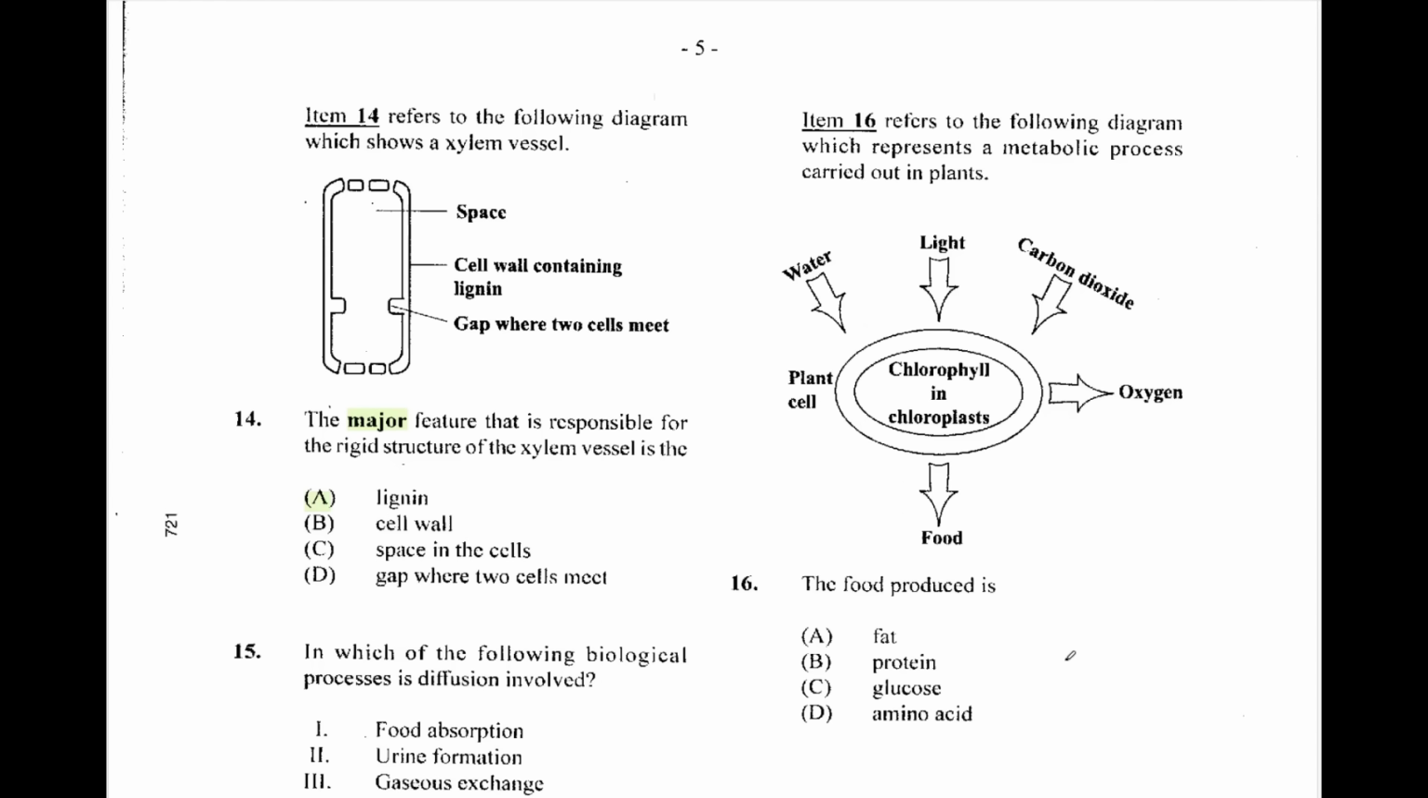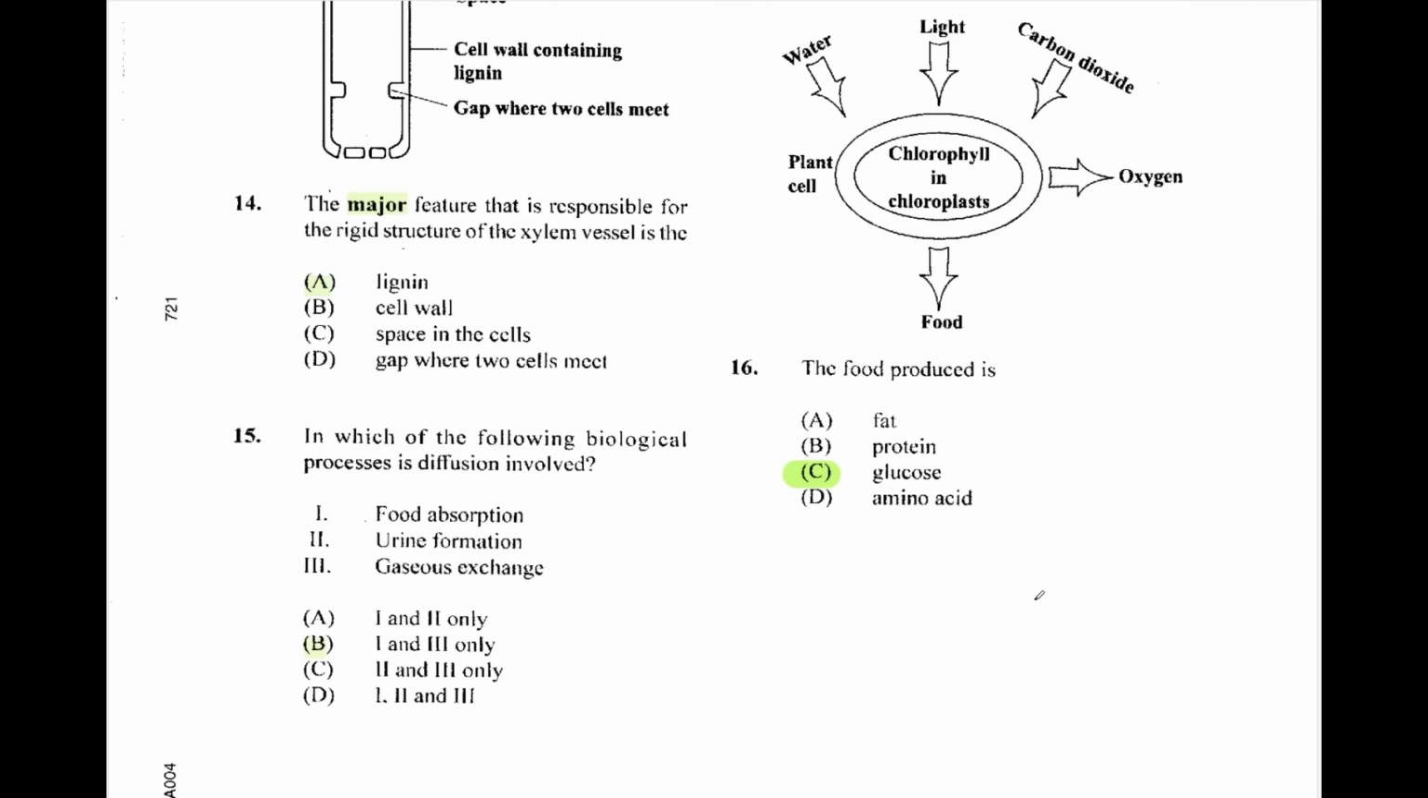Item 16 refers to the following diagram, which represents a metabolic process carried out in plants. And looking at it, we could see that this process is photosynthesis. The food produced will be glucose, oxygen and glucose are the products of photosynthesis. The answer is C.